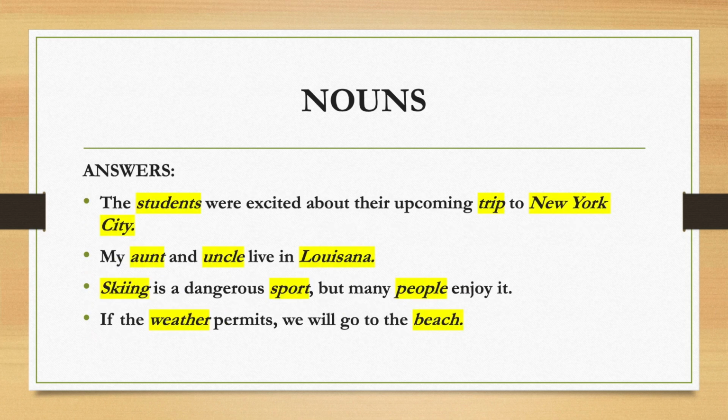The answers in the first sentence, students, trip, and New York City are all nouns. In the second sentence, aunt, uncle, and Louisiana are nouns. The third sentence, skiing, sport, and people. Those are all nouns. And then in the last sentence, the nouns are weather and beach. I hope you got all those correct.